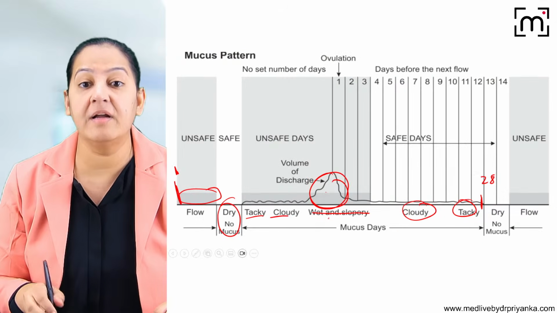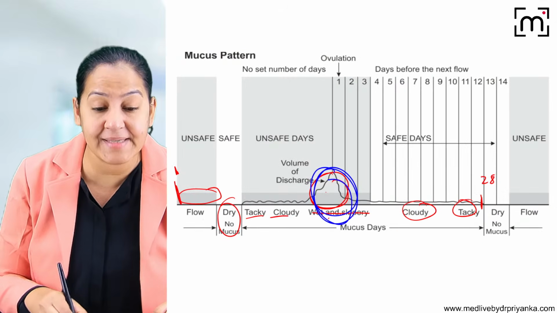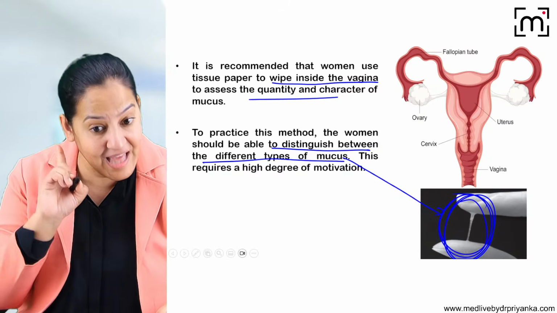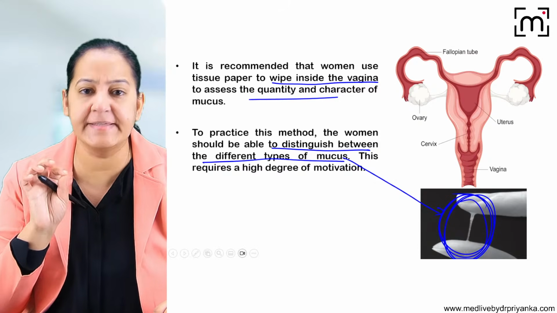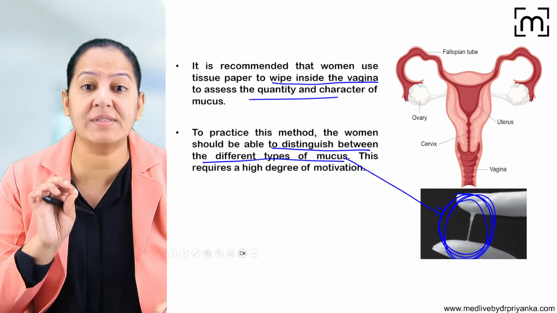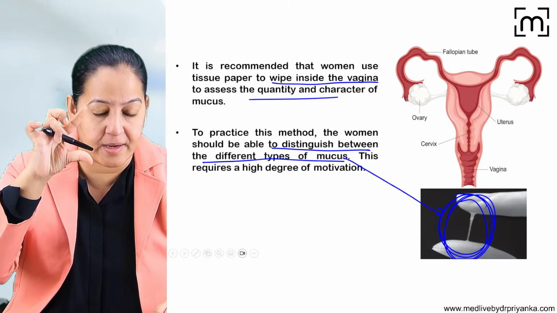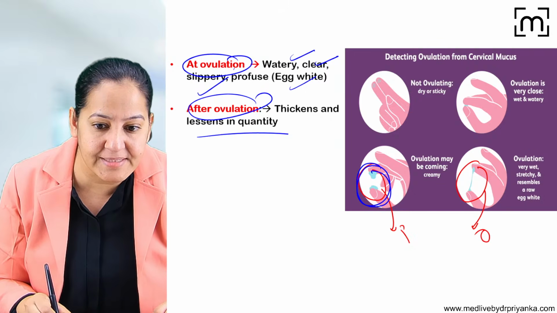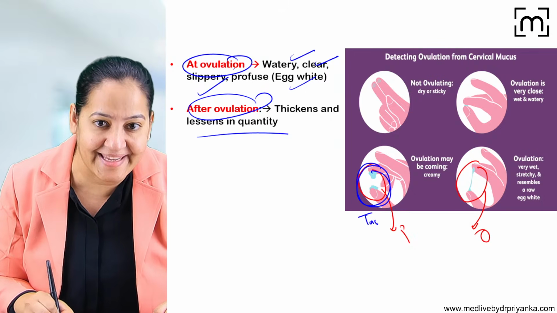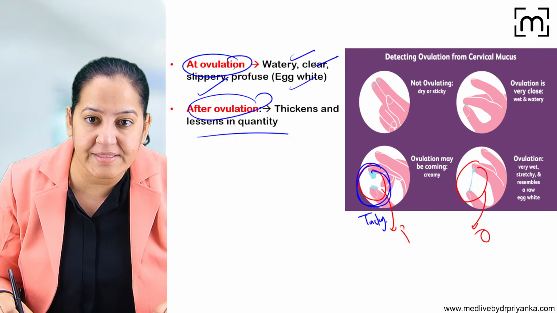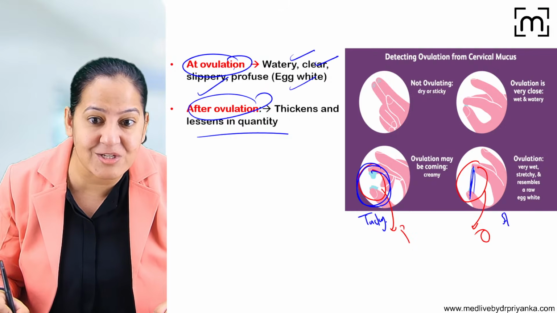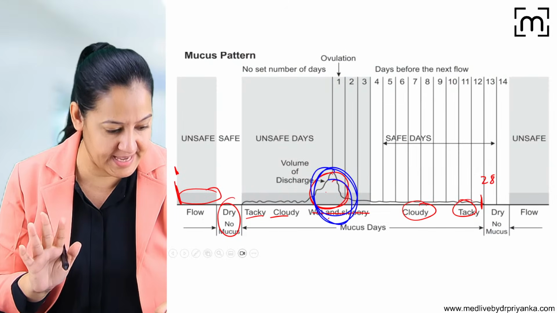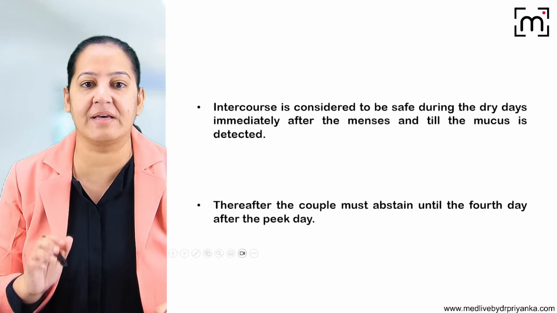So what we have learned is that whenever ovulation is taking place, at that time the cervical mucus becomes like the egg white: slippery, profuse and string-like. It will make a string. Other days, it will not make a string. Here, the female is trying to make a string, but you can see it is tacky. This one is tacky. It is not making a string. And here you can see it is profuse, slippery, making a string. I hope you got it. Say yes if you got it. Yes. So that is the cervical method.